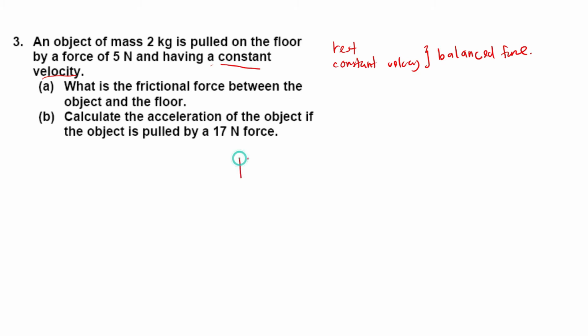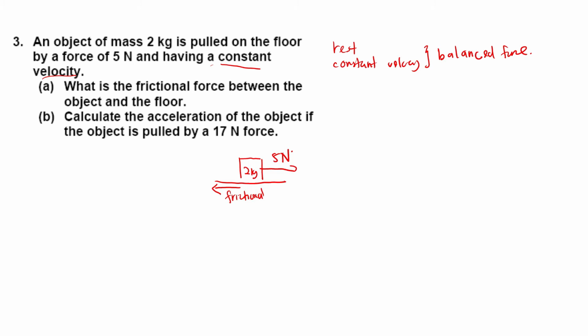Okay, so let's say I draw a diagram here. So this is the object and it has a mass of 2 kg and it is pulled on the floor by a force of 5 Newton. So the question asks you, what is the frictional force? So remember, for every force that you give to the object, there will be another force that opposes the force that you apply. So there is another force acting on the object, but in the opposite direction. So what is the name of the force here? The name of the force here is a frictional force.